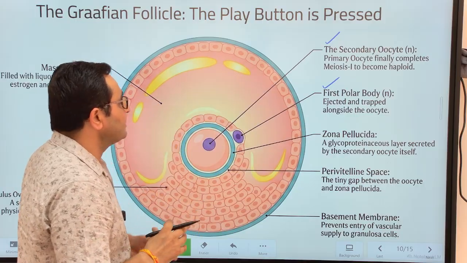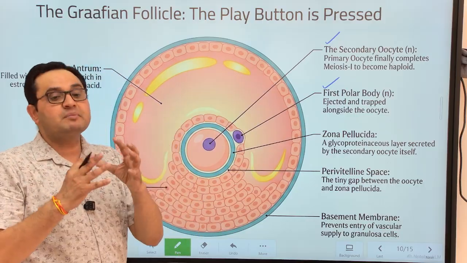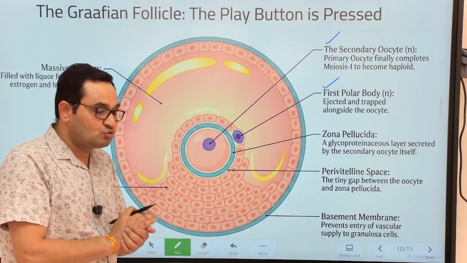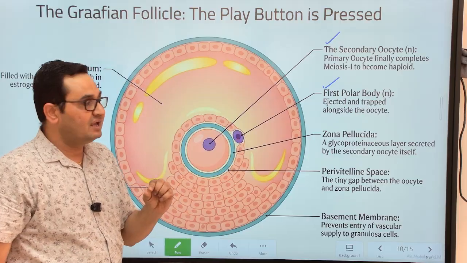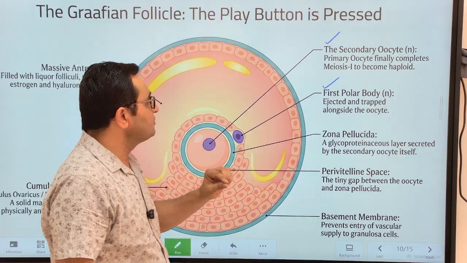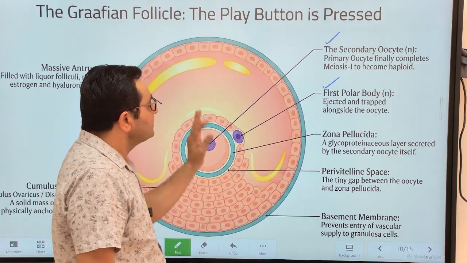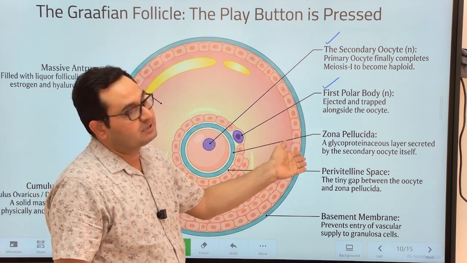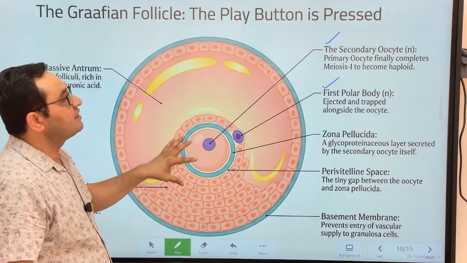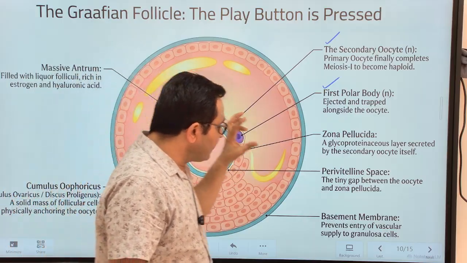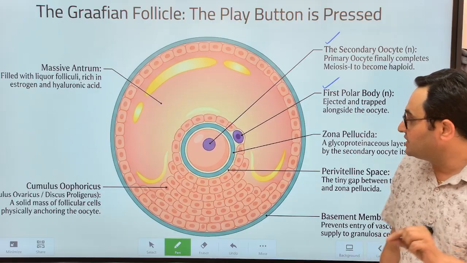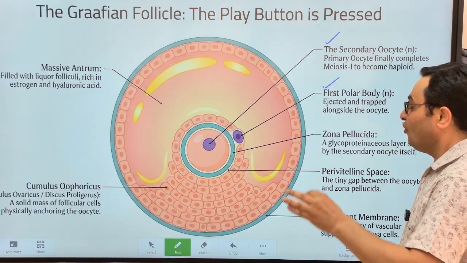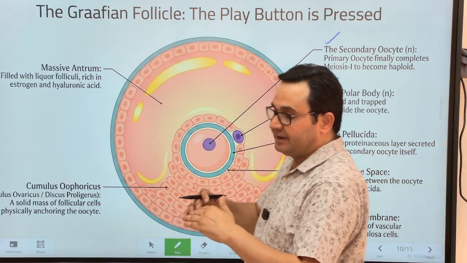The secondary oocyte contains the maximum amount of cytoplasm, which is rich in nutrients, while the first polar body has the least amount of cytoplasm, which is why in most cases the first polar body dies or degenerates after some time, while the secondary oocyte, which has completed its first meiotic division, accumulates most of the nutrient-rich cytoplasm and will complete its further development.